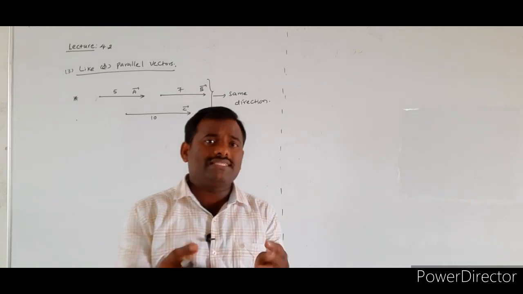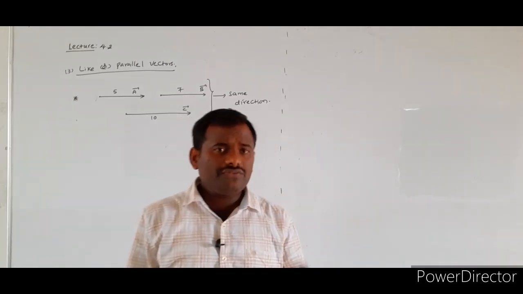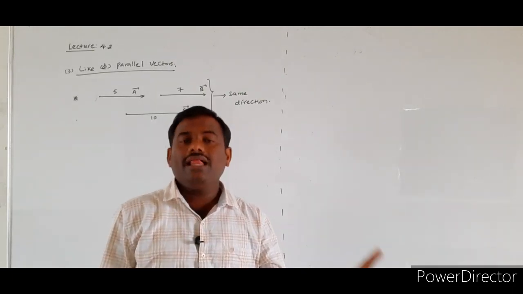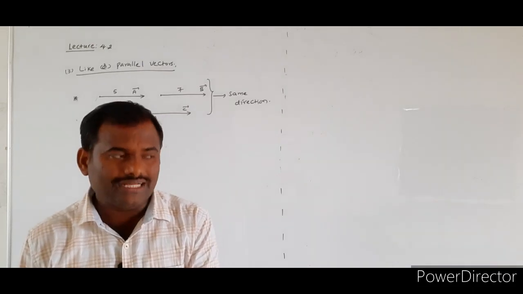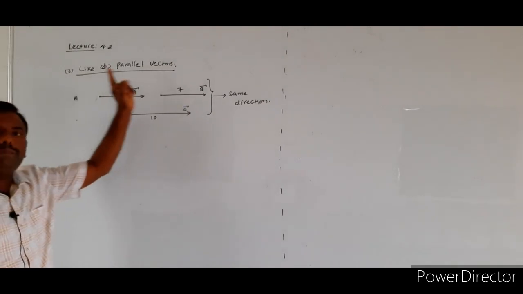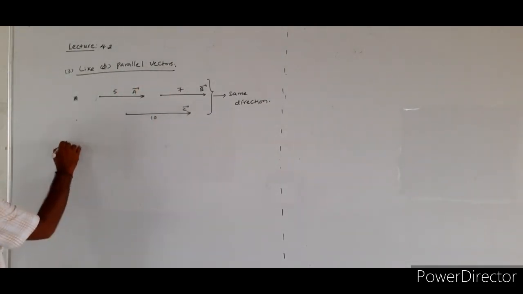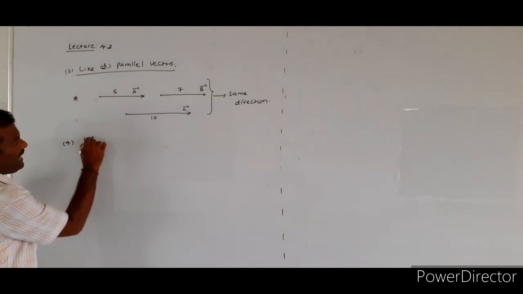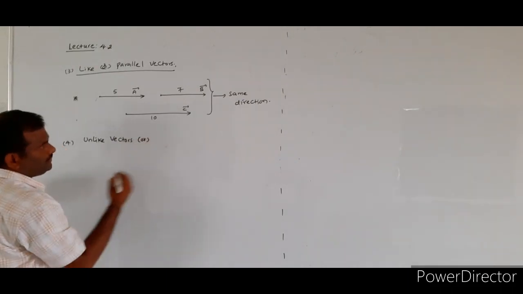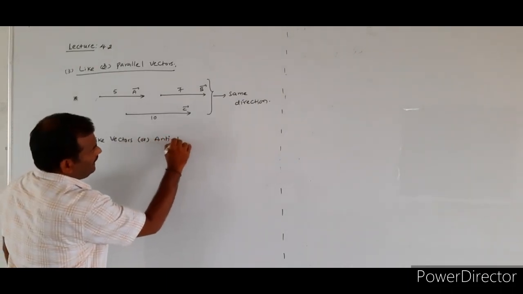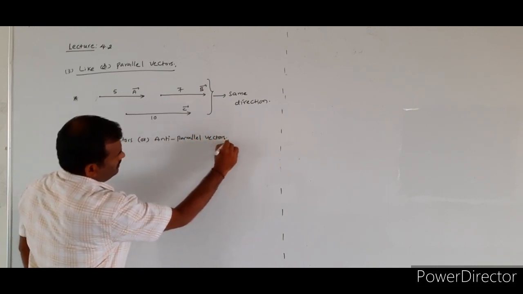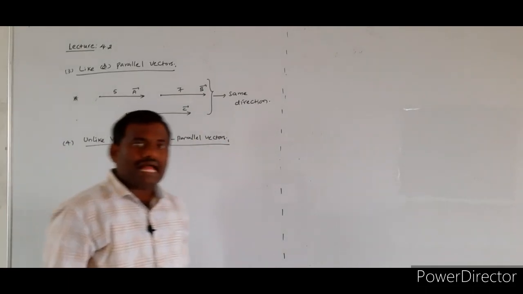How many vectors you consider, that's not a matter. If 2 or more vectors are acting along the same direction irrespective of their magnitude, then such type of vectors are called either like vectors or parallel vectors. Next one is unlike vectors or anti-parallel vectors.